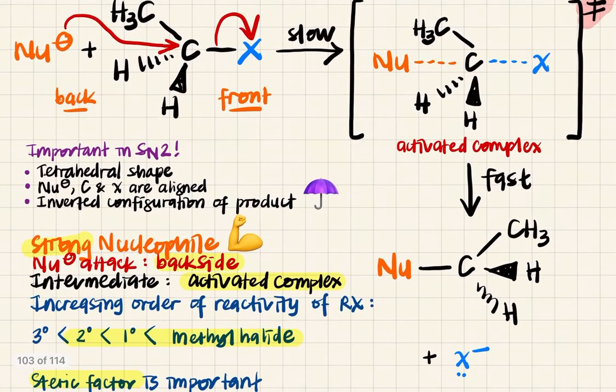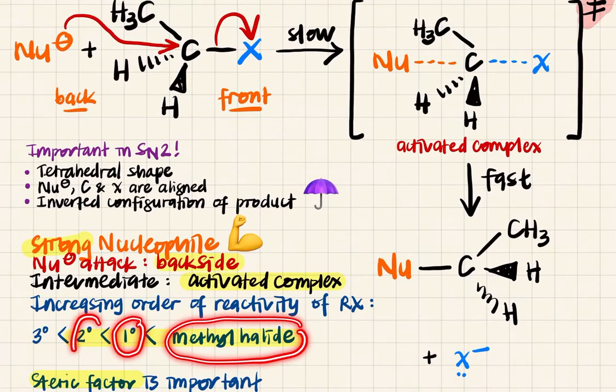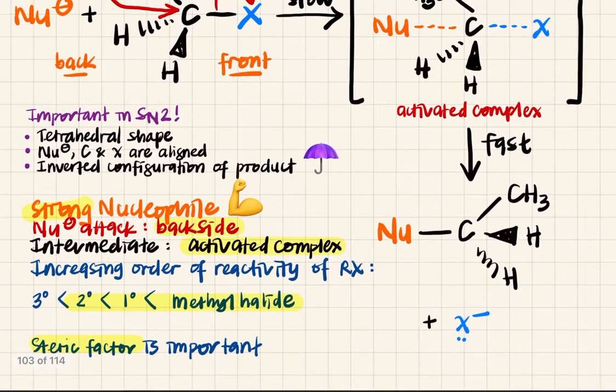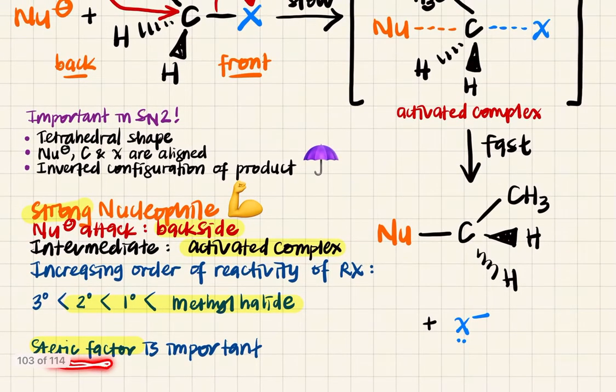And siapa paling favor SN2 mechanism? Your methyl halide, your primary haloalkane, or your secondary haloalkane. Tertiary haloalkane most definitely will not undergo SN2. Okay, because of steric factor. Okay, dia adalah sterically hindered. Kita akan tengok after this.